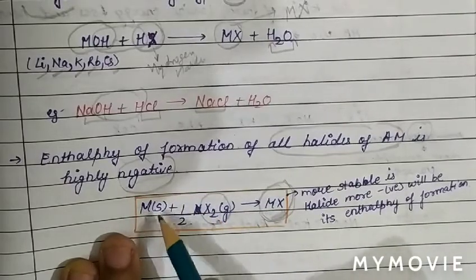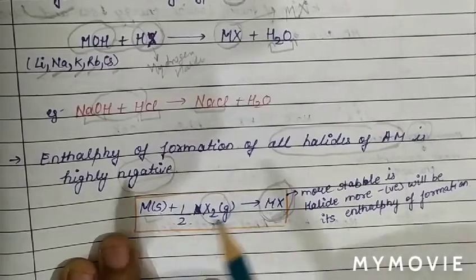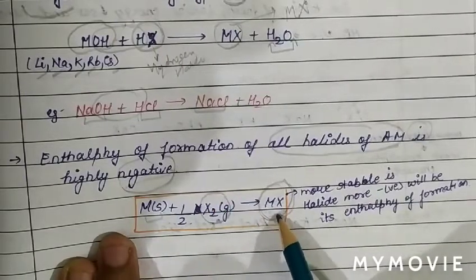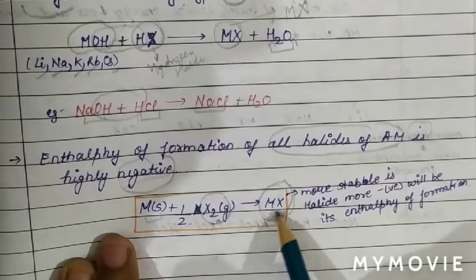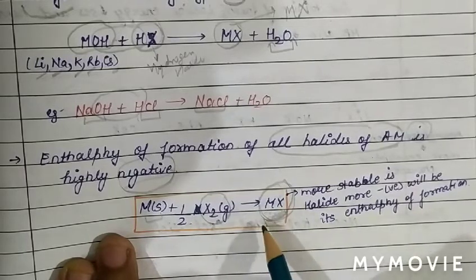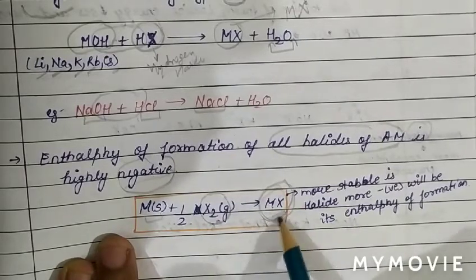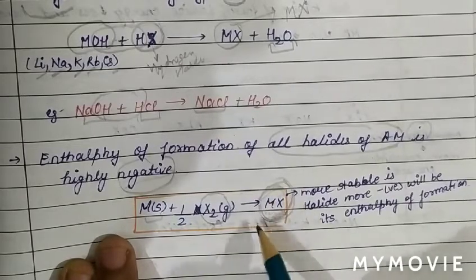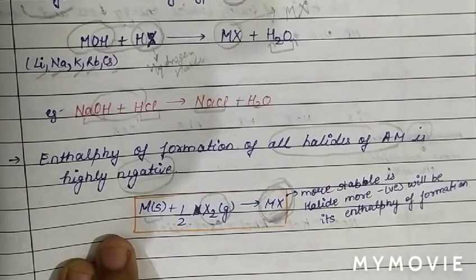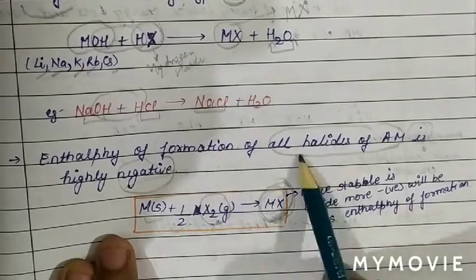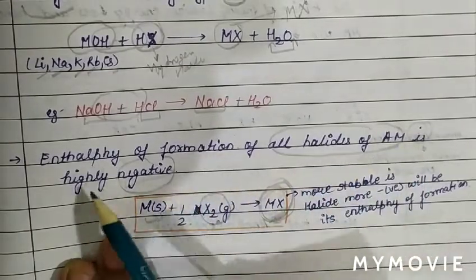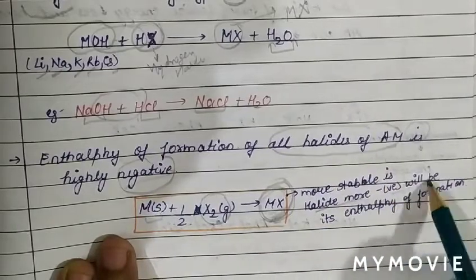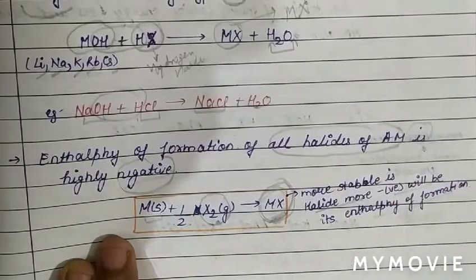The standard form of an alkali metal is solid metal and of a halogen is X2, and there is formation of 1 mole of alkali metal halide. When the energy released in the process is more negative, the compound is very stable. So the more negative the enthalpy of formation, the more stable the halide.